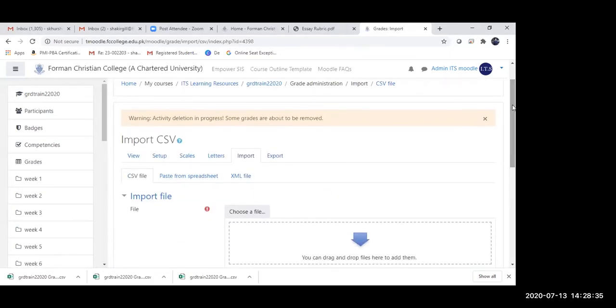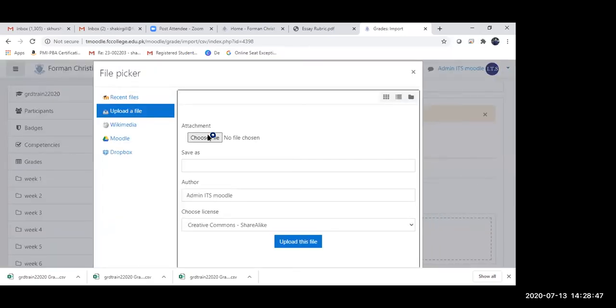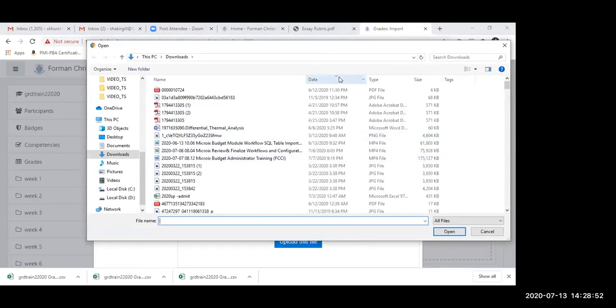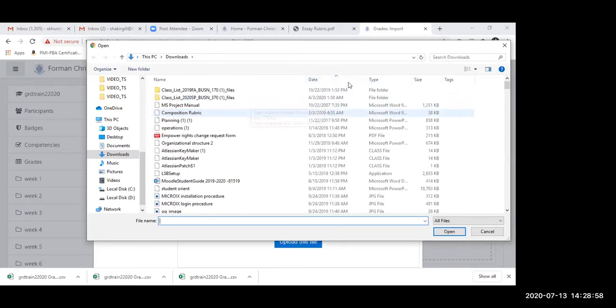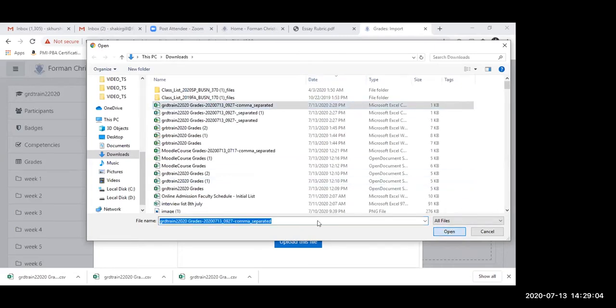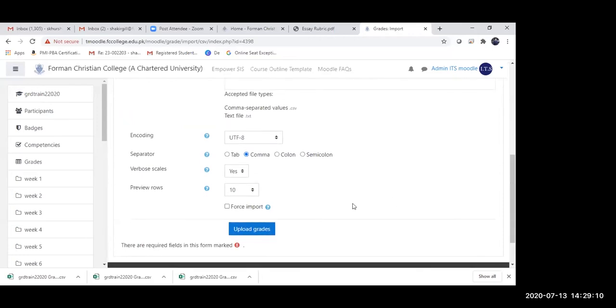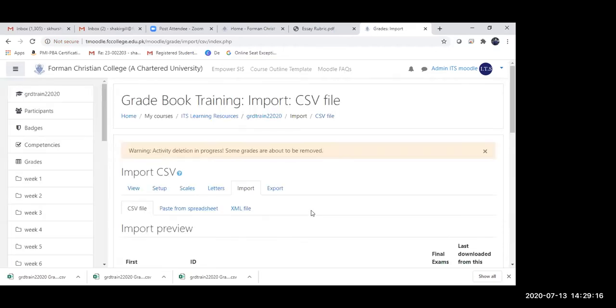Because we selected the option of plain text file, we have to make sure that CSV file is selected over here. Okay. So I'm going to click on choose the file, and then I'm going to select my file from here. So this was my file. I'm going to select that and upload this file. All the other settings can remain the same, and then you can simply upload it.